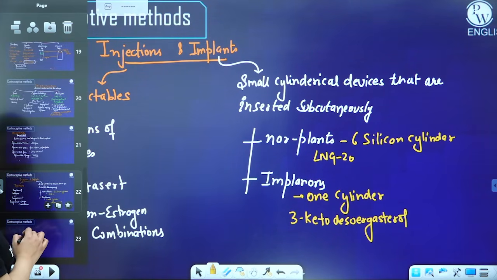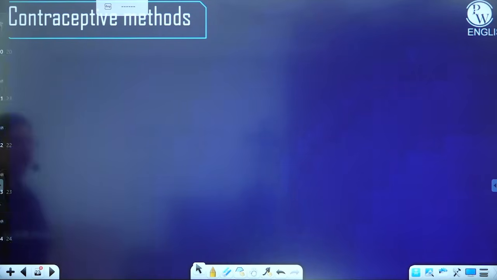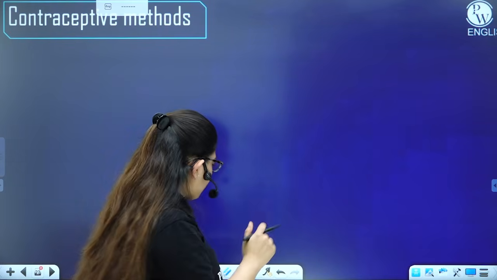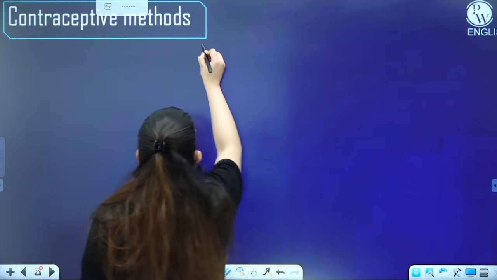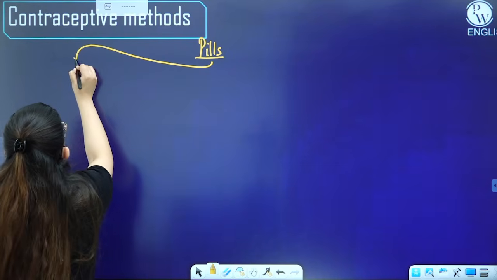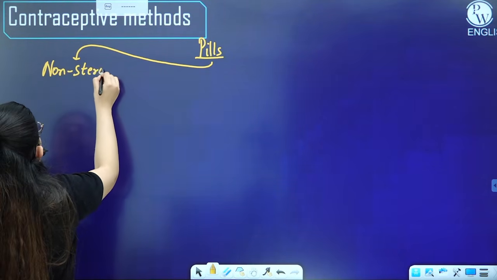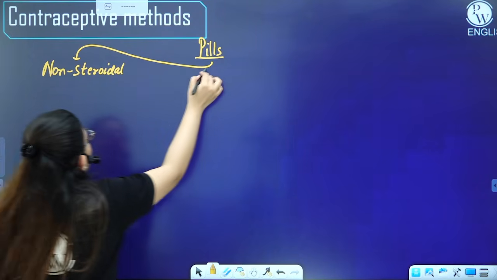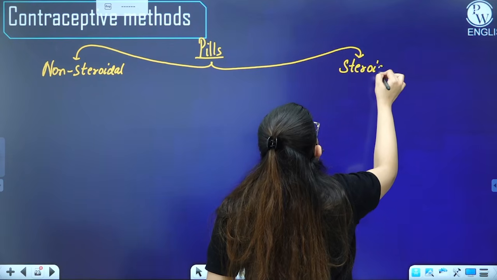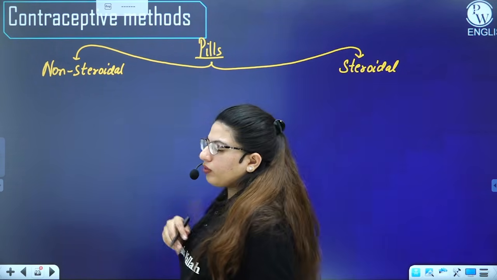All right. Moving further to the next one, which is pills. Pills are small tablets that you eat, right? So we have pills as well. Pills are of two types according to their preparation. We have non-steroidal pills, and then we have the steroidal pills, the ones that contain steroids. Whatever hormones we have talked about, these are all steroids.